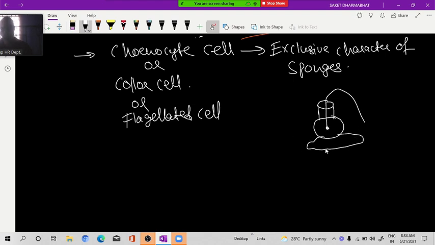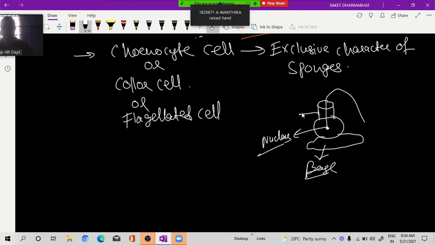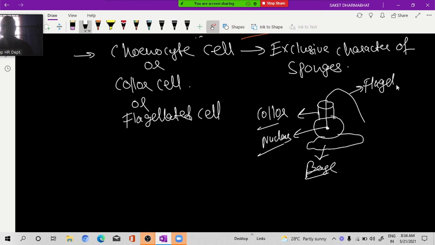This is the structure. This is what base? This is the main cell. This is what nucleus? This is what collar? Avantika, any problem? No, sir. Okay. This is what? Flagella. This is the structure of what? Coinocyte cell.